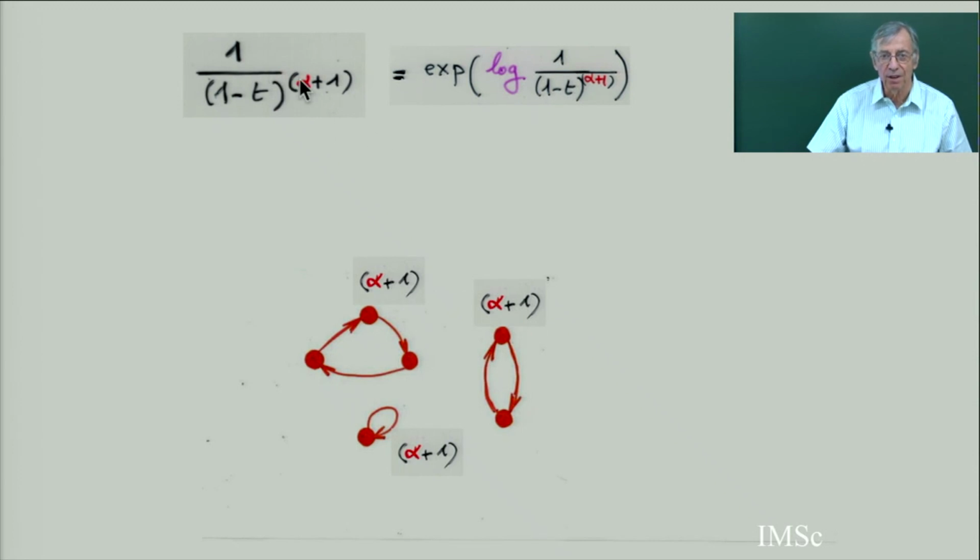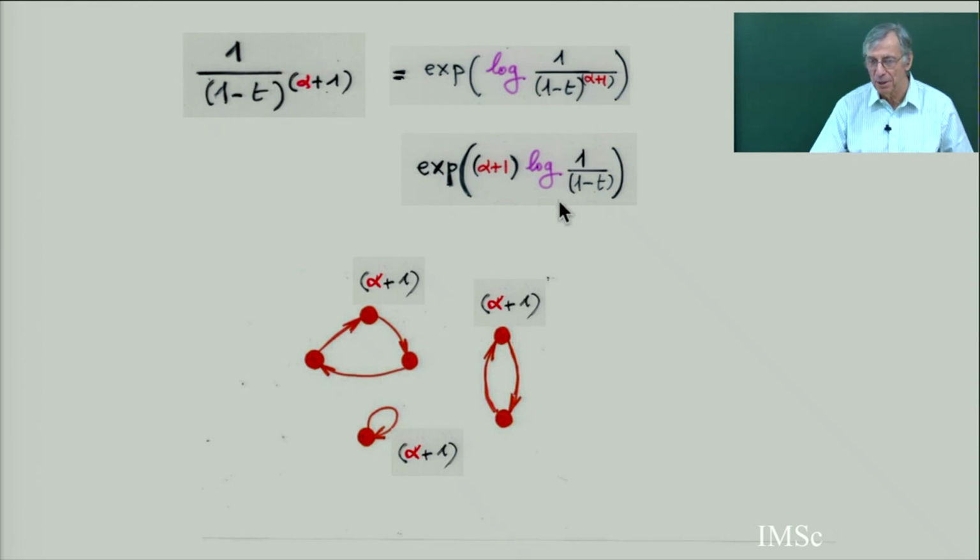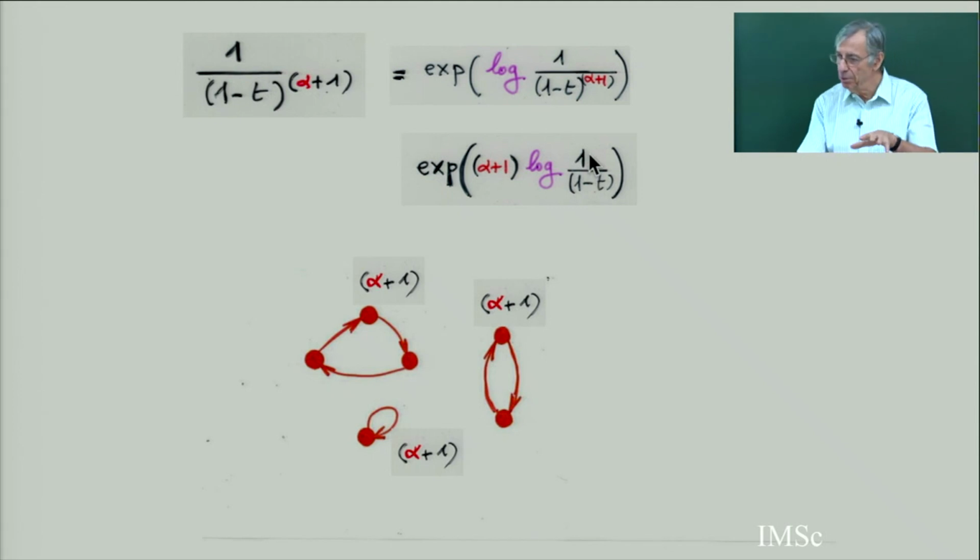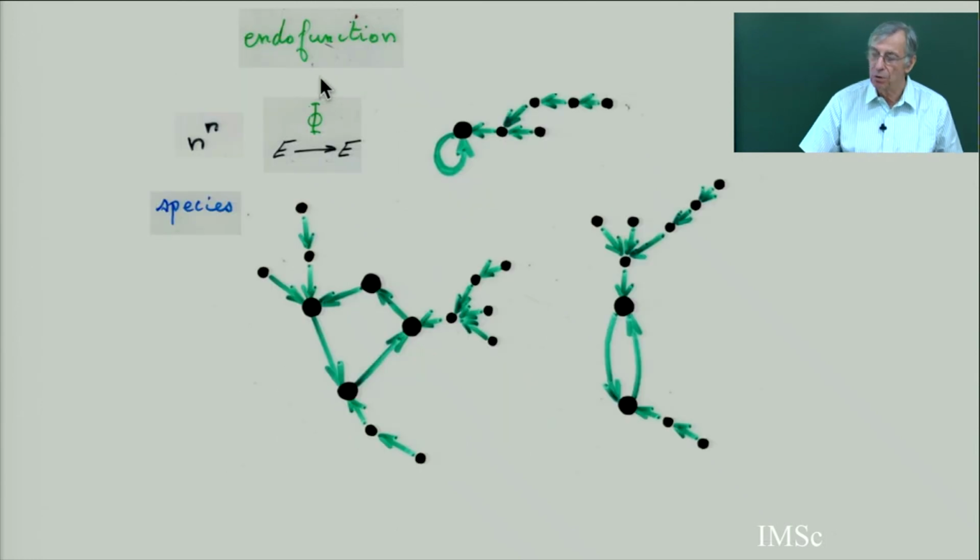So the proof is this is equal to the exponential of the log of this, and the log of this is alpha plus 1 times the log of this, which is circular permutations. The log of permutations, in exponential generating function, is the connected components. So this is an easy proof, and this principle we used many times in the proof last time. When you have an exponent, it means you are weighting the cycles, the connected components.